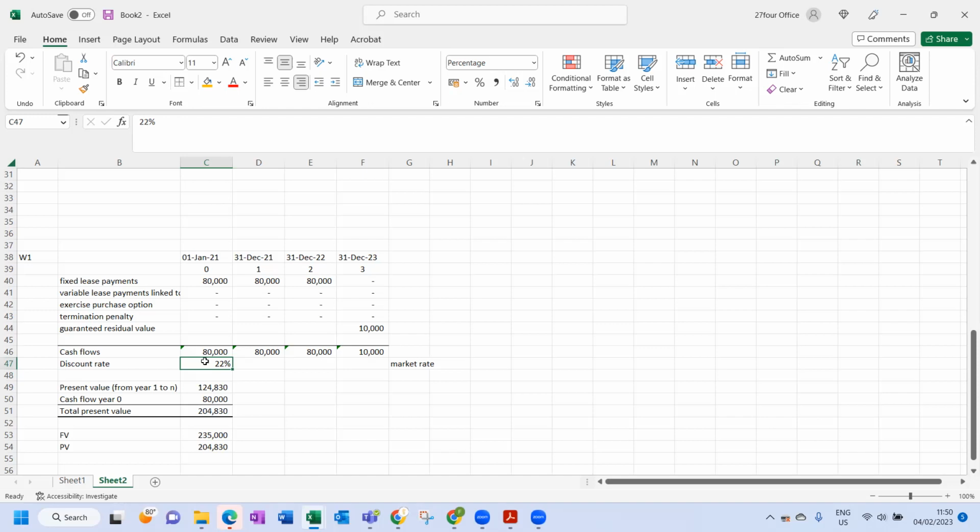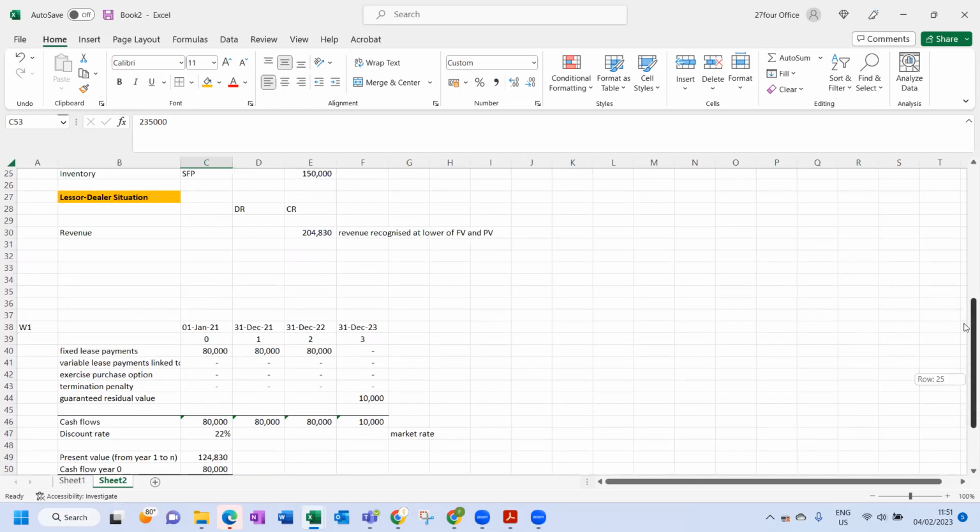Because we are recognizing the journals for a lessor-dealer situation, and when we have that, the revenue must be recognized based on the market rate of the lease payments. Just take note of that. If the fair value was lower, then we recognize fair value. But if the present value is lower, use the present value. So you're happy with that?